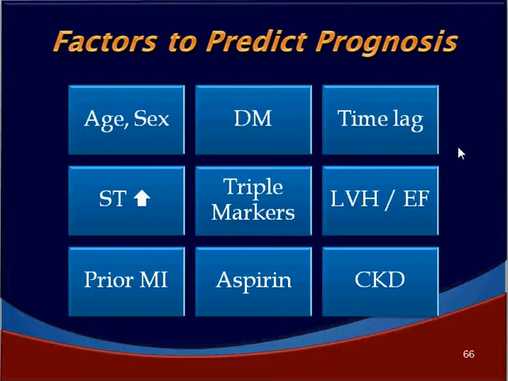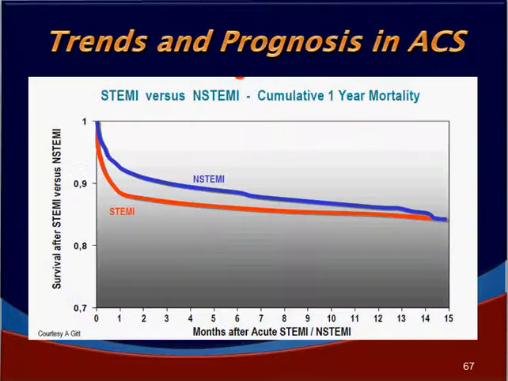Presence of left ventricular hypertrophy and a decrease in the ejection fraction have a strong say on the prognosis. Of course, chronic kidney disease associated with ACS has poor prognosis. Look at this graph here. We all may be thinking that non-ST segment elevation myocardial infarction is relatively less dangerous compared to ST segment elevation myocardial infarction. It is true.